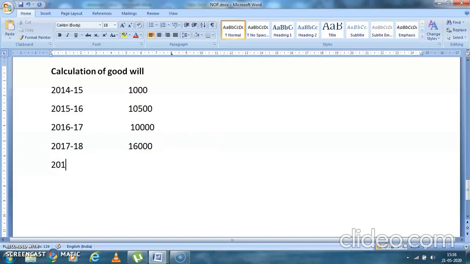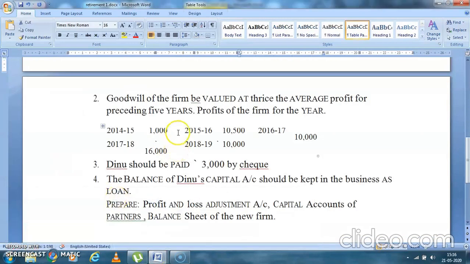And 2018-19 was again 10,000. See, I've not done anything. I've just copied from here, from your question. See, 1,000, 10,500, 10,000, 16,000 and 10,000.